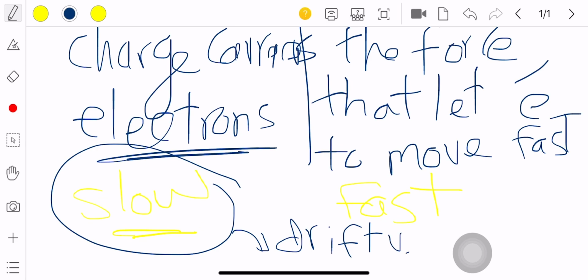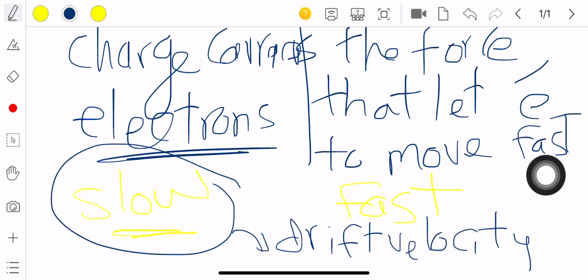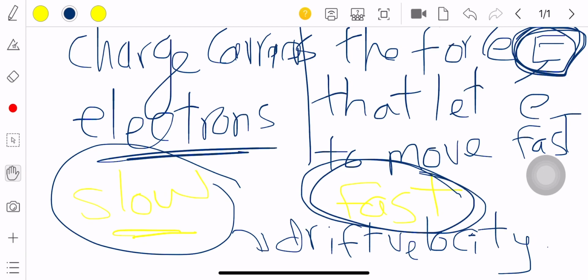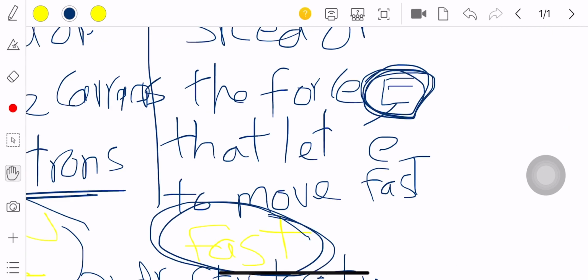Of course, you can use both terms, speed or velocity. But the speed of the force that pushes the charge carrier to move, I can write the electric field, or the speed of the electric field, it is what? Fast speed. Do you understand it? I will revise and add some details, okay?